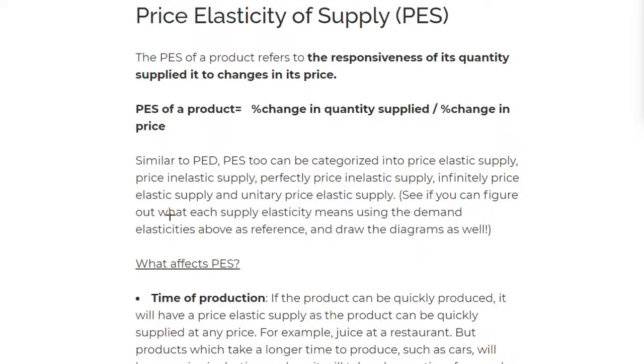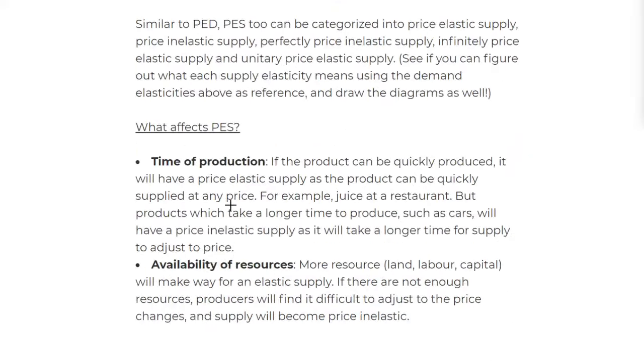Now, just like PED, PES can be categorized into price elastic supply, price inelastic, perfectly price inelastic, infinitely price elastic, and unitary price elastic. It's similar to the other diagrams, just exactly the same. So we are not going to be redrawing the diagrams. You can check previously on how the diagrams look. So it will be similar.